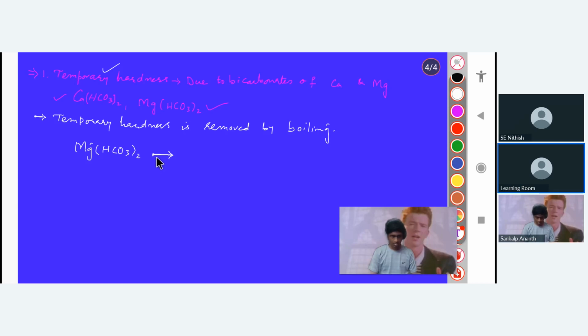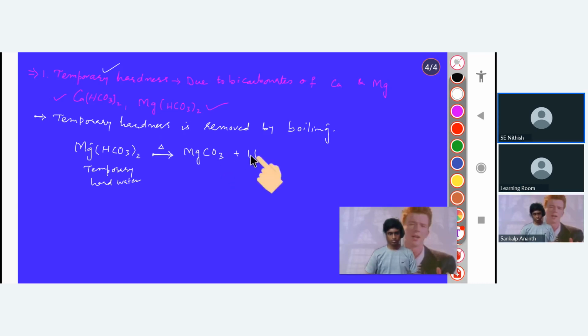Okay. Now, first tell me, if I have this, this is my temporarily hard water, right? Yes, sir. Because temporary hard water contains magnesium bicarbonate. Now, when you just boil it, when you just heat it, what will happen actually? It will get converted to magnesium carbonate, water, and then carbon dioxide. Is it now balanced? Can you check it out?